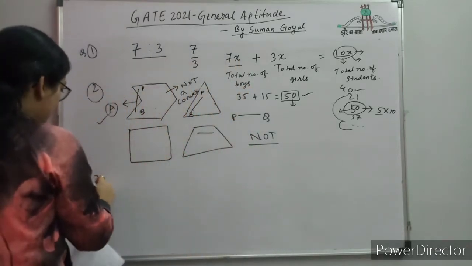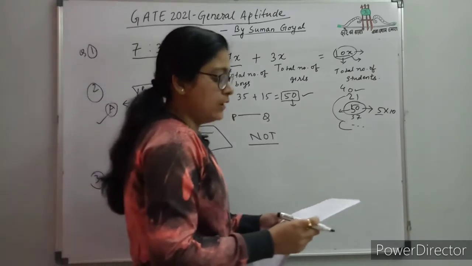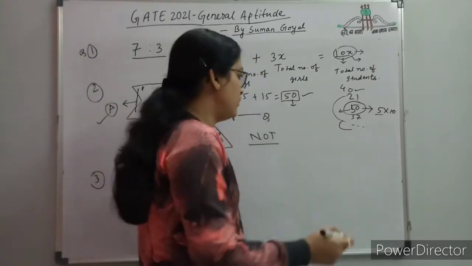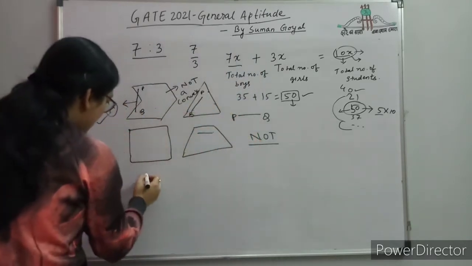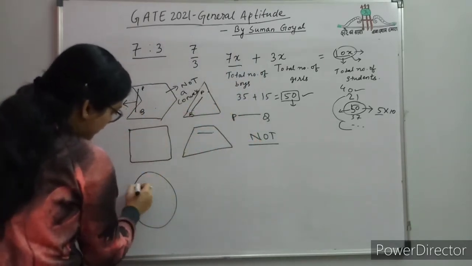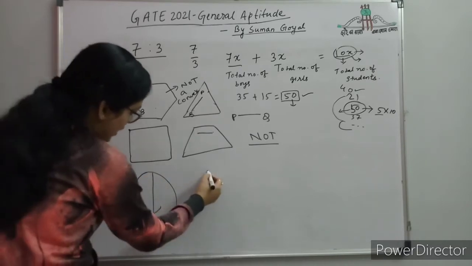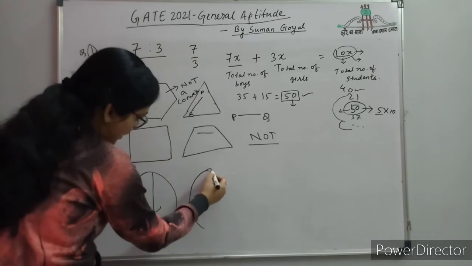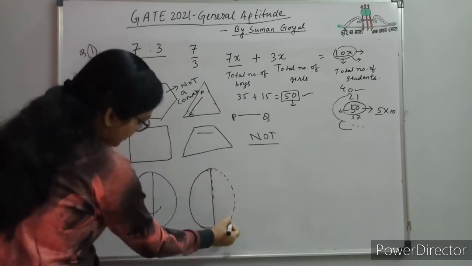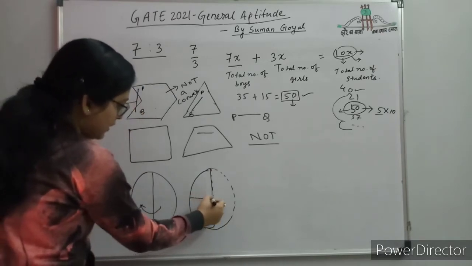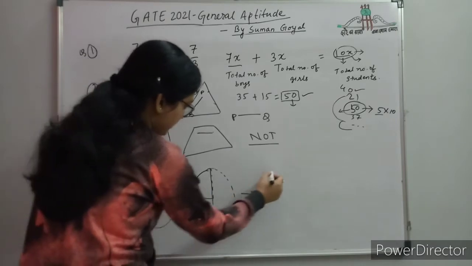Now coming to the third question. A circular sheet of paper is folded along the lines in the directions shown. You are given some circles and the directions are shown in the figures, showing how it is getting folded in each step. The first step is that in this direction we are folding. After folding we get it like this circle. Again in this direction if you fold it, and what is the next step?